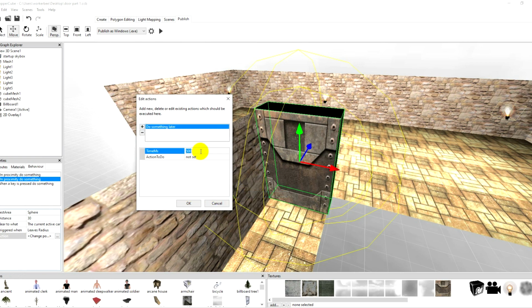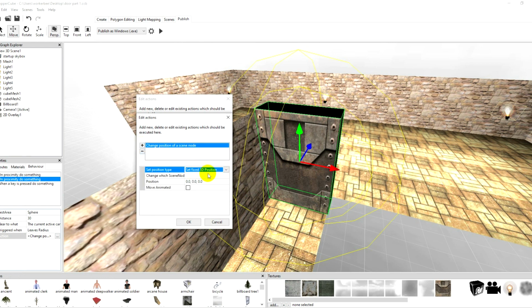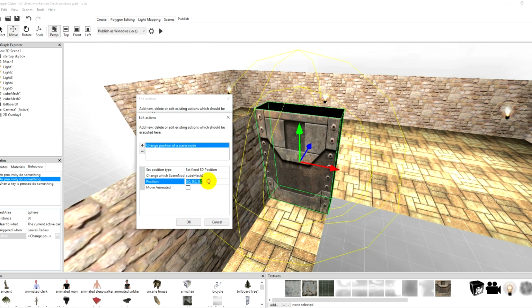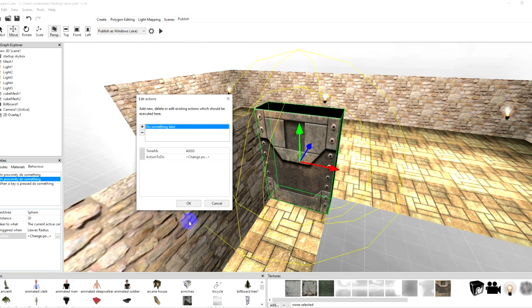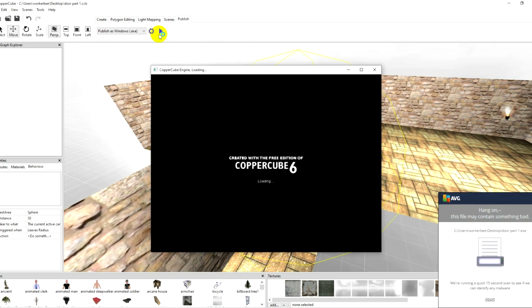We're going to wait 1, 2, 3, 4 seconds. Change position of a scene node. Select. Cube Mesh 2. Paste. Animated. Done. Okay, so it doesn't instantly shut on us.